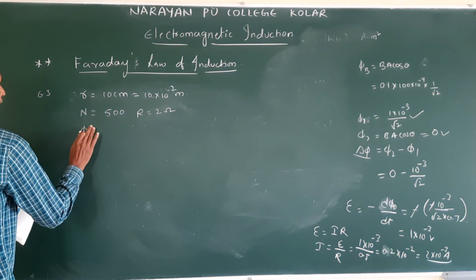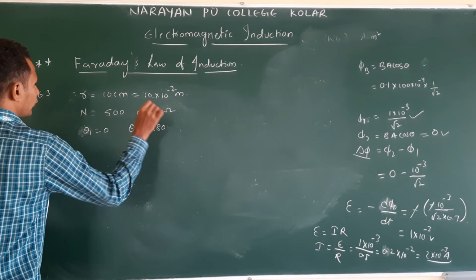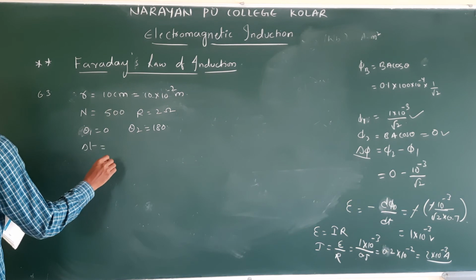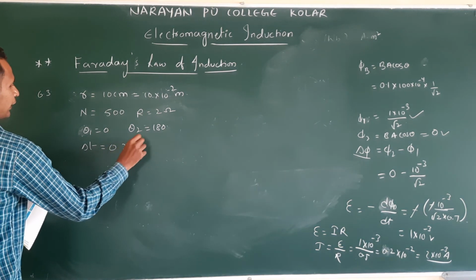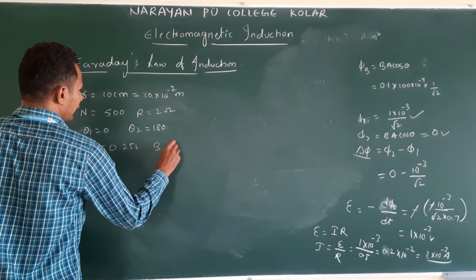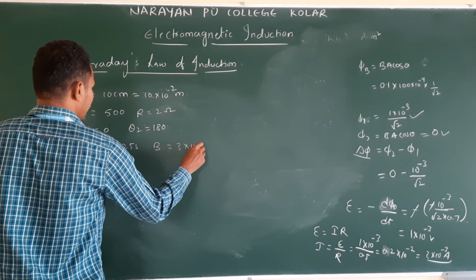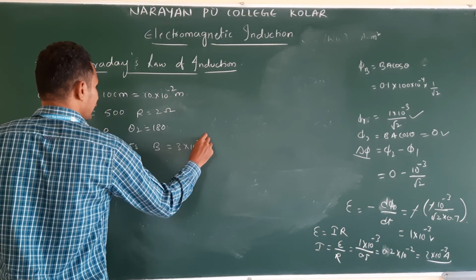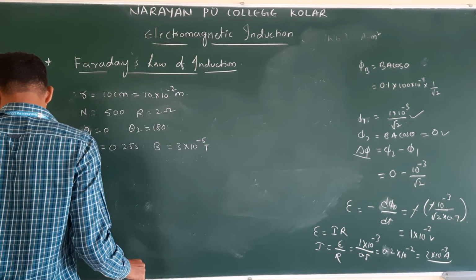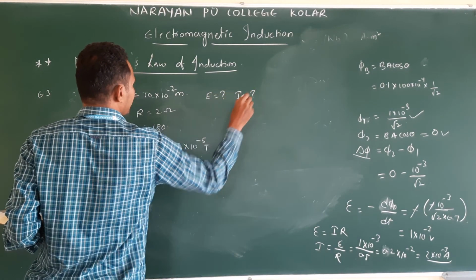So theta 1 is equal to 0, theta 2 is equal to 180. In how many seconds? Delta t is 0.25 seconds. And horizontal component B given, B_H we are taking as B, 3 into 10 power minus 5 Tesla. What are they asking? Current and induced EMF they are asking.